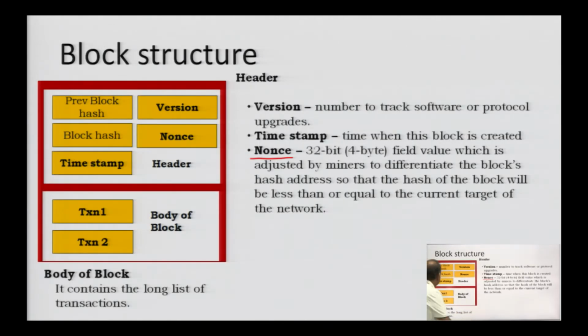Now, the last is the body of the block. When in the body of the block, only the transaction entries come in. There is nothing like any metadata. So, the header belongs to the metadata, and the body of the block belongs to the transactional data. Now, the block hash comprises both. So, all the values except the block hash value, we take and use a cryptographic algorithm to generate a block hash value.